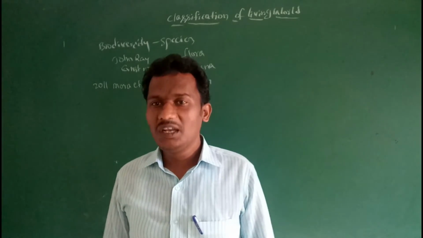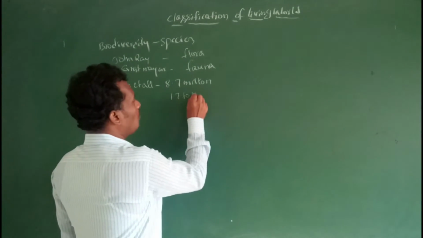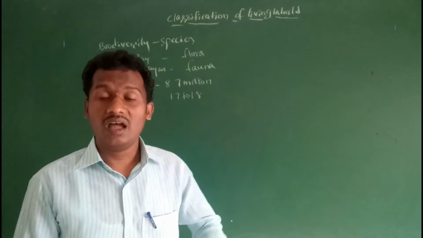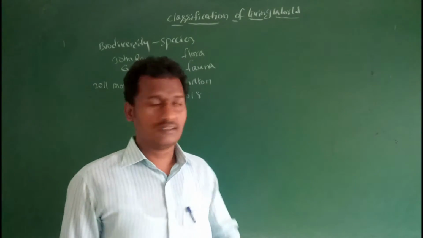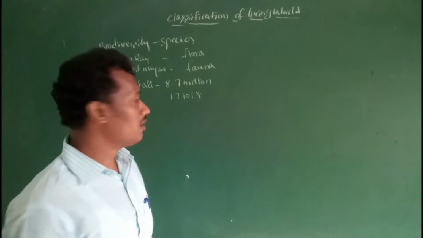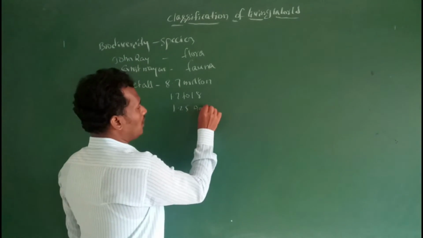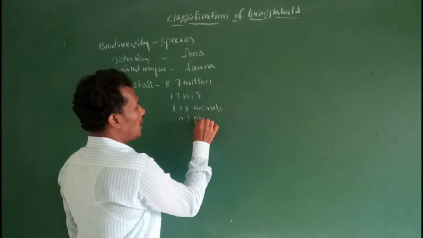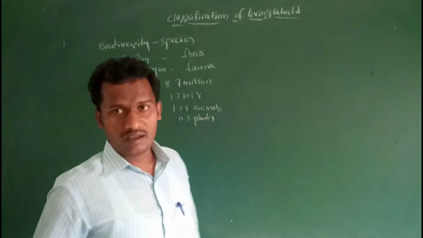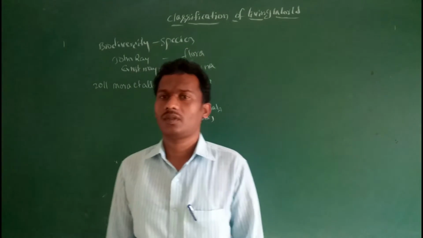Out of these 8.7 million species, 1.7 to 1.8 million are known, identified and described species. Of these, approximately 1.25 million are animals, 0.5 million are plants, and the rest are microbes, etc.